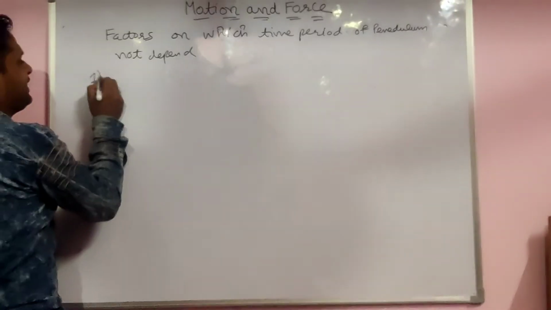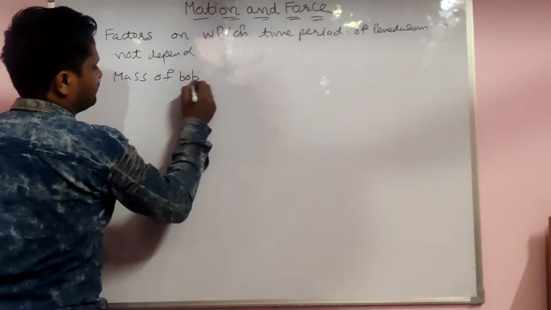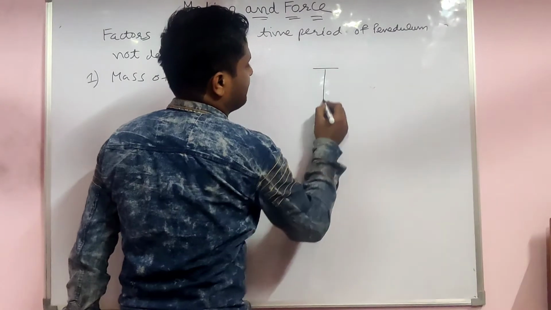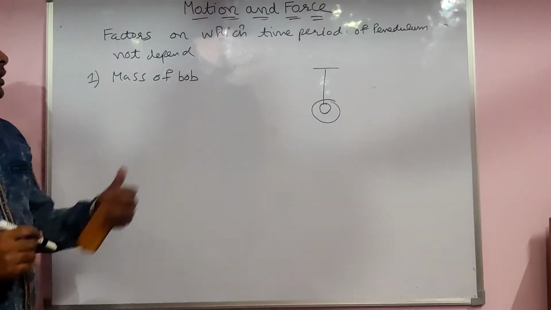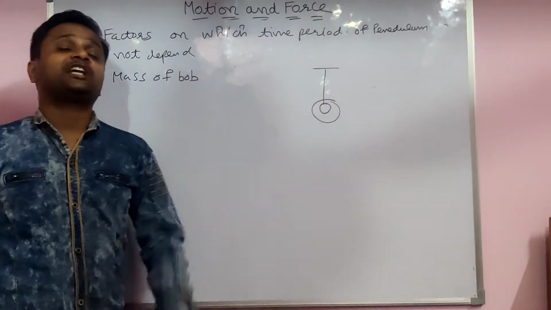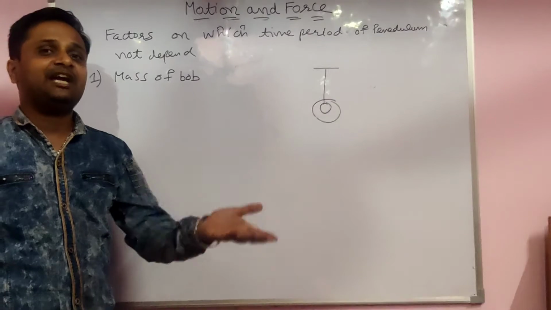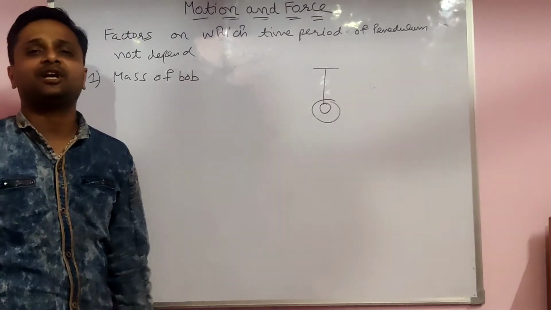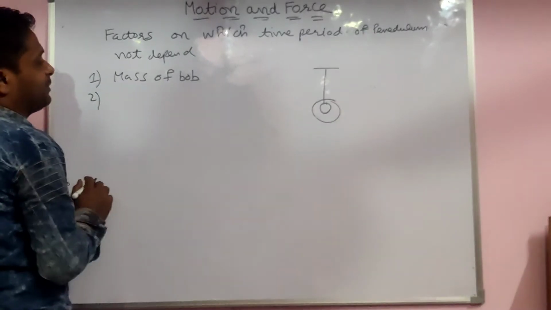Yes, the first factor is the mass of the bob. For example, this is the bob, here is the mass. This is the first factor on which the time period of the pendulum does not depend. Mass of the bob, maybe light, maybe heavy, the time period does not depend on it. Keep in mind.